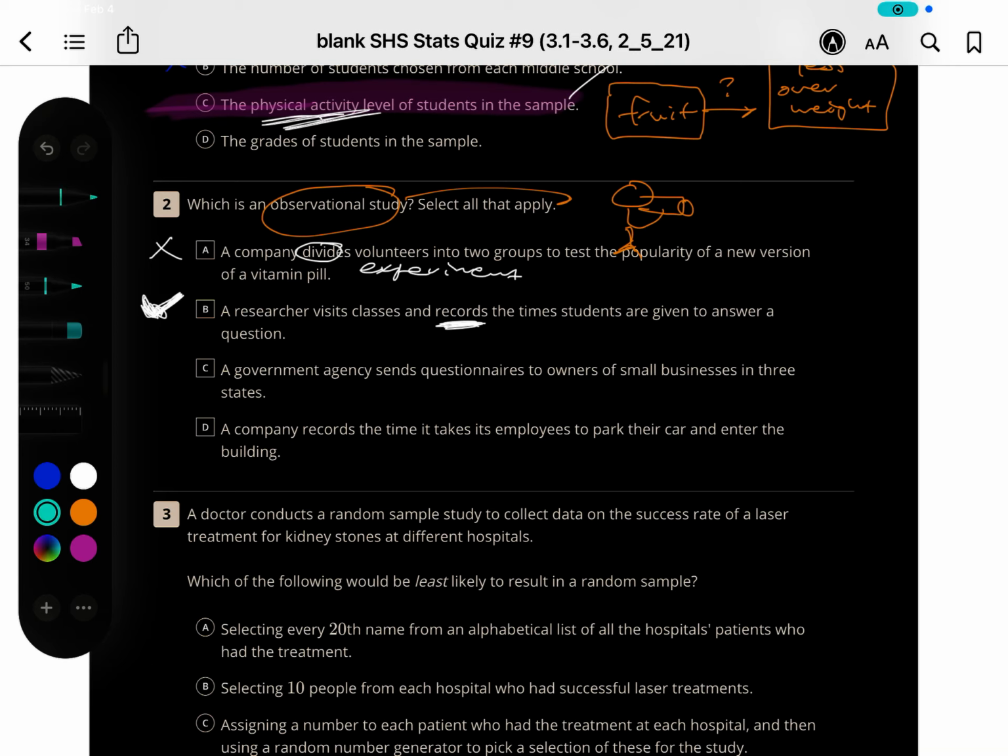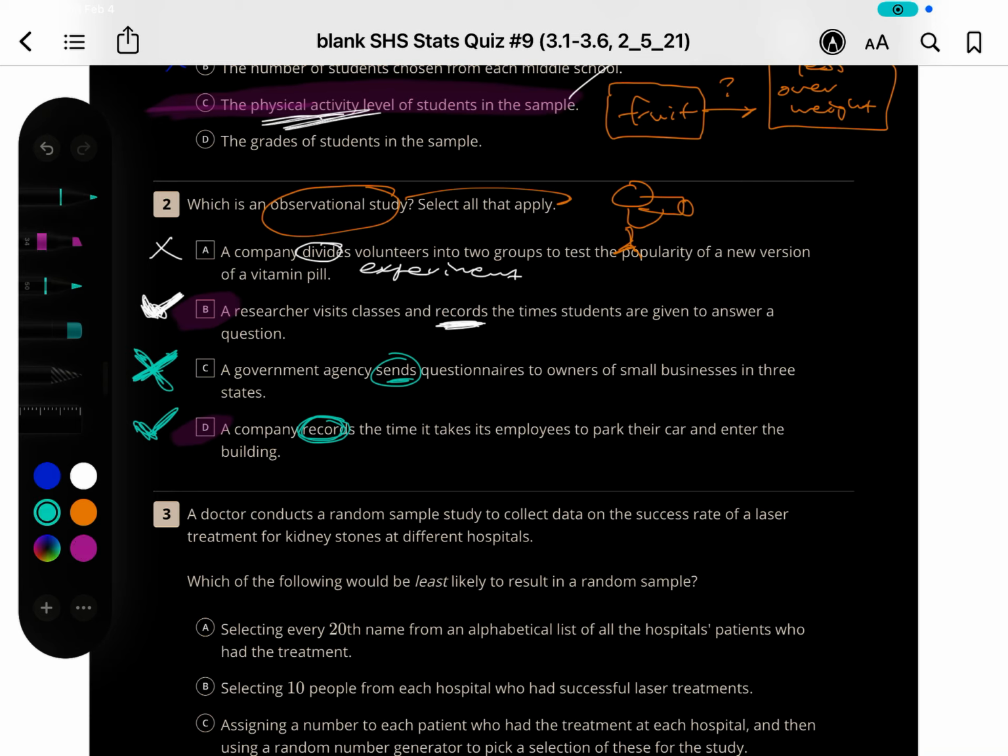A government agency sends questionnaires. This one is too active, right? It's kind of like you're chasing the birds while bird watching. So you're not really observing, you're actually doing something. You're sending questionnaires out to owners of small businesses in 3 states. And D, a company records the time it takes its employees to park their cars and enter the building. Records is just like observing and note-taking, so that one is okay. So your answers are B and D.